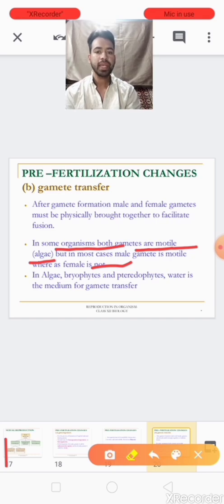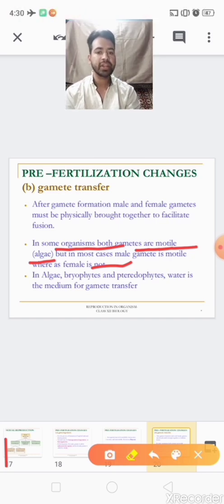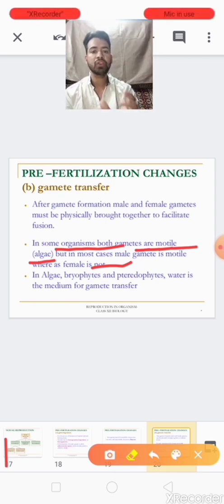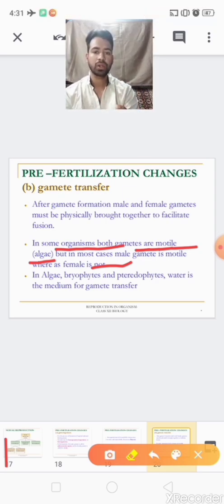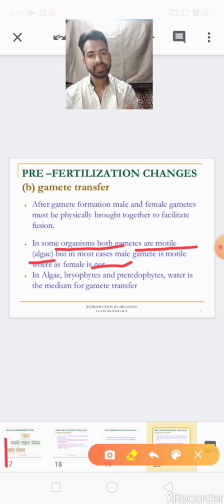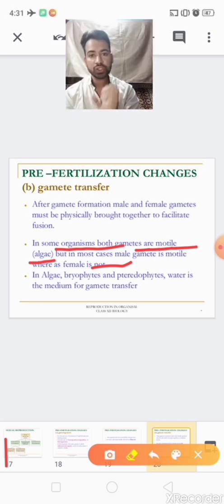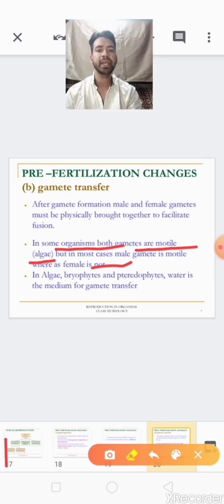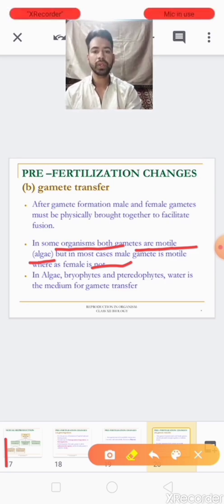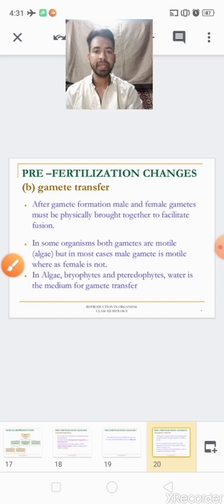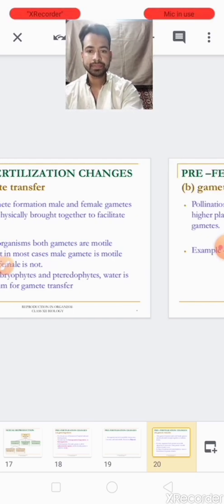In bryophytes and pteridophytes, the medium for transfer of gamete is water. So basically we have seen that the male is motile in most living organisms and the female is non-motile. This is gamete transfer. Clear about this?